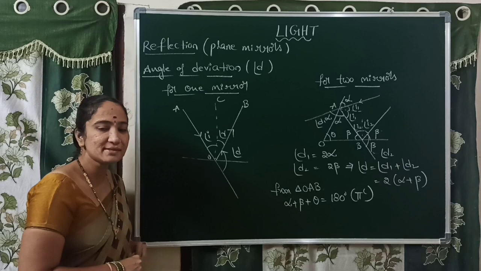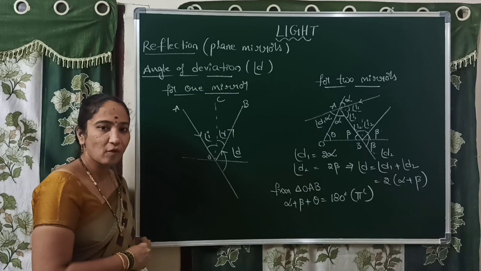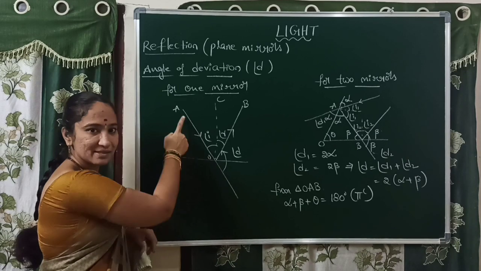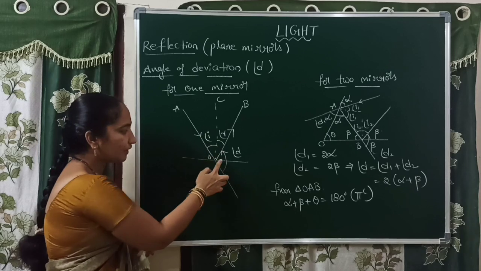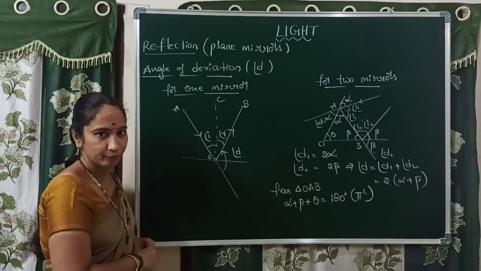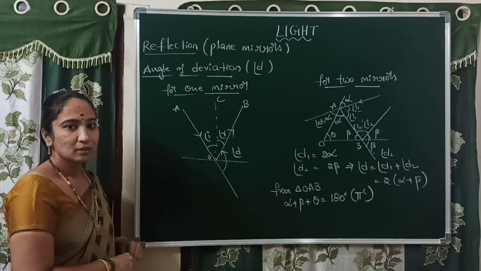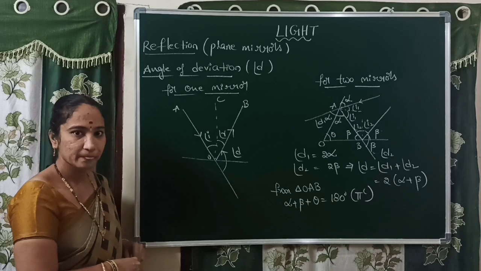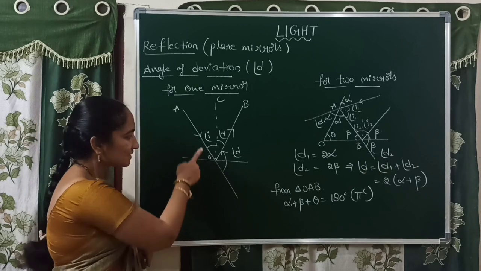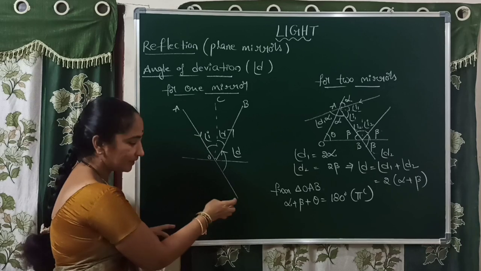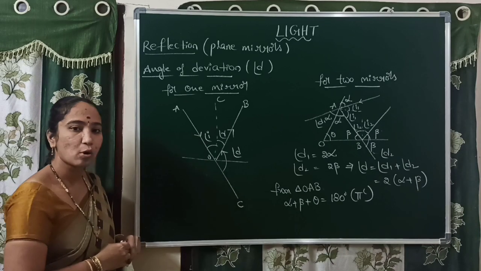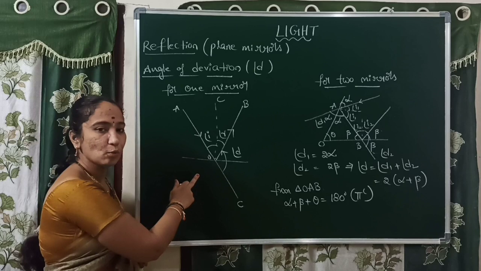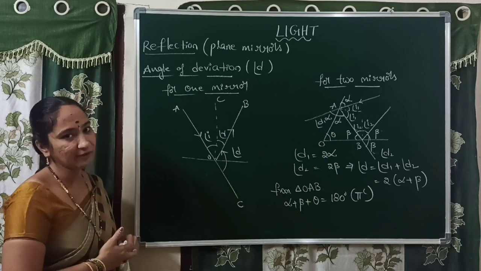You know a piece of glass is a transparent material. So what happens with a piece of glass? If the light ray falls on it as the incident ray AO, some amount of light is automatically reflected in the path OB. But at the same time, from a mirror there is no transmission of light because a mirror is completely opaque. Here it is a piece of glass, so some amount of light is transmitted in the path OC. Here OC is called the extended incident ray. It happens only in the presence of a piece of glass.